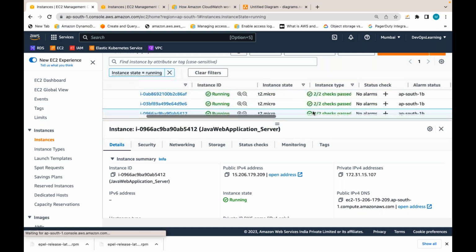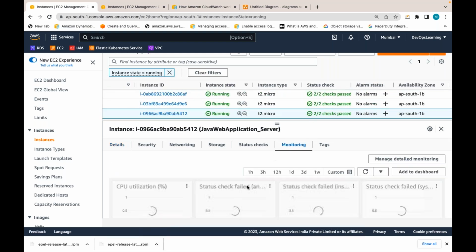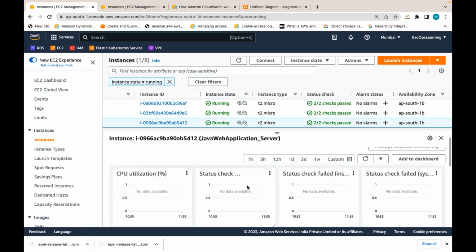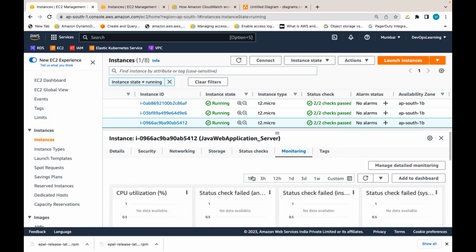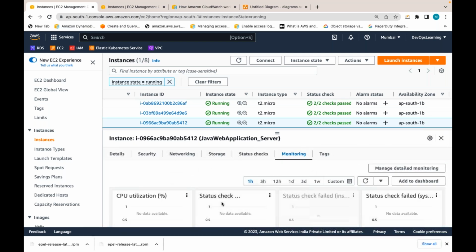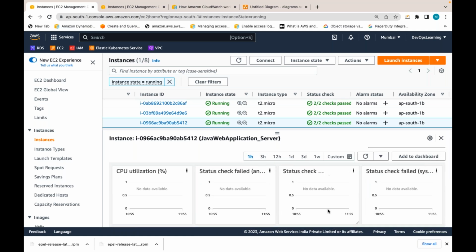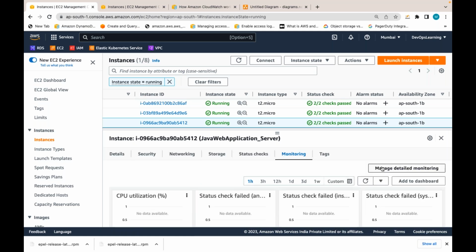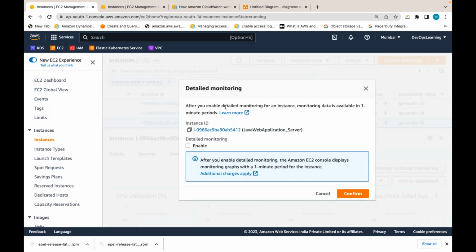Now the server is running. If you go to monitoring, you can see the CPU utilization, memory utilization, but only at every 5-minute interval. If required, let me enable the detailed monitoring, just for demonstration. Detailed monitoring is going to gather the metrics, and the data is available at a 1-minute interval.